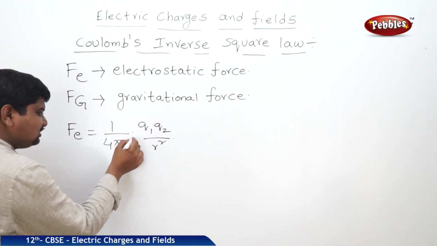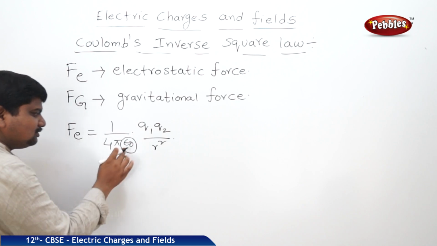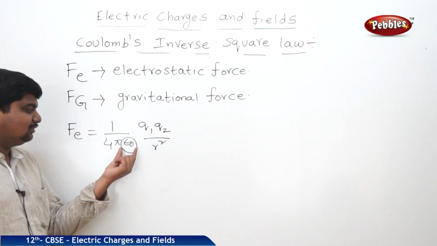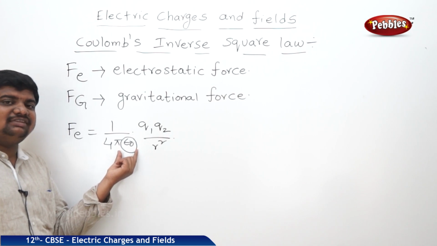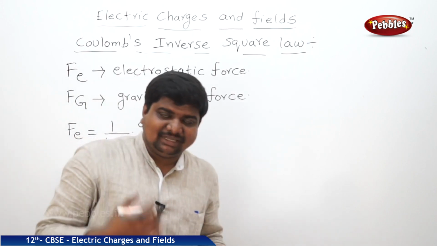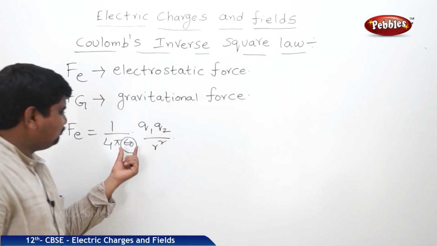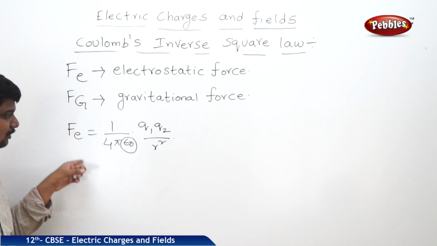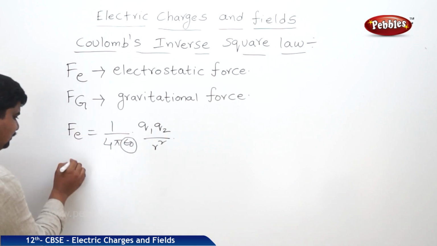Now we are going to discuss the dimensions and units of epsilon naught. If you want to know the dimensions and units of any physical quantity, just bring that physical quantity to the opposite side. Listen carefully.